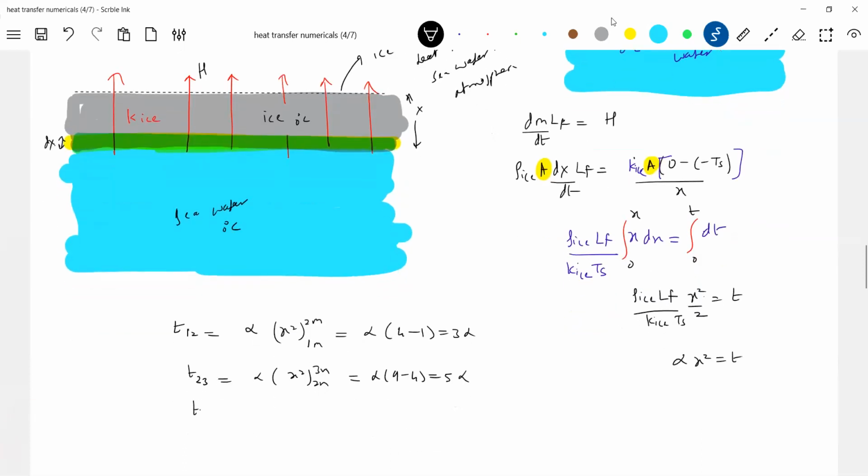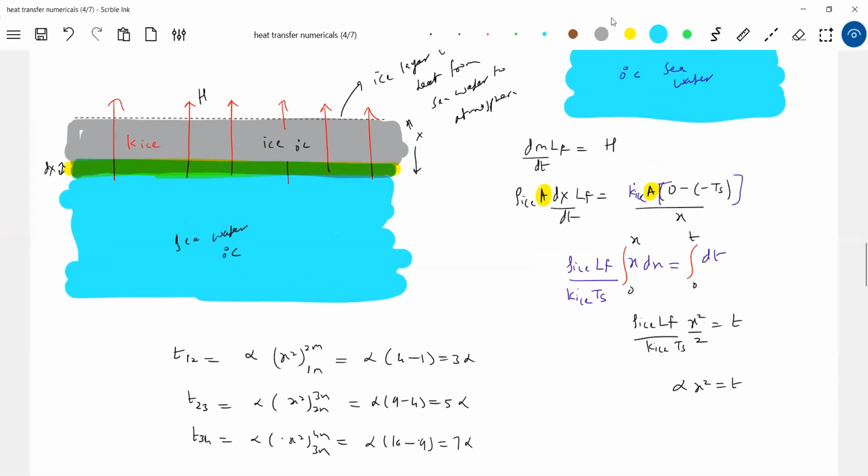Time taken for the thickness of the layer to increase from 3 meter to 4 meter: alpha, this will be x square 3 meter, 4 meter, 16 minus 9.